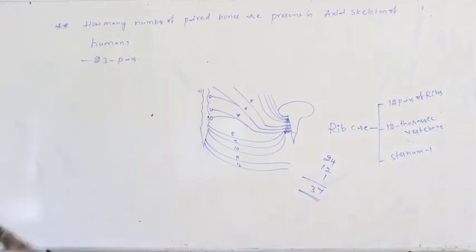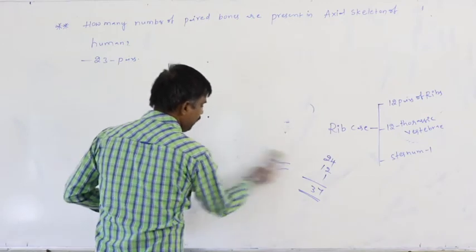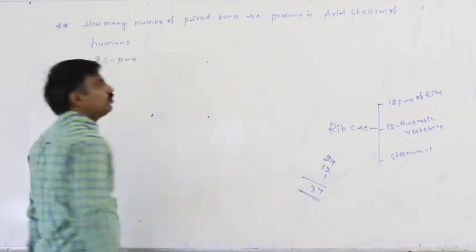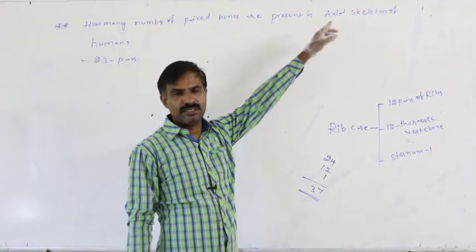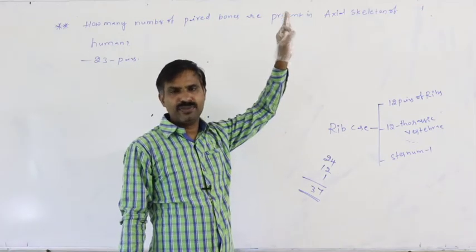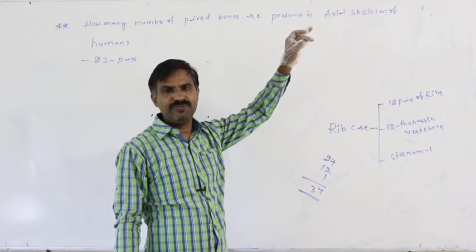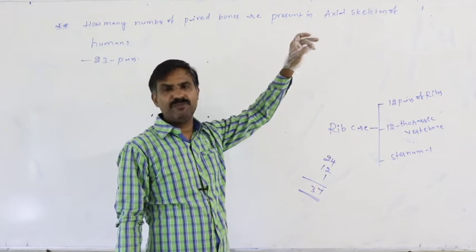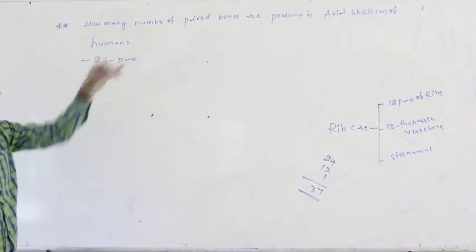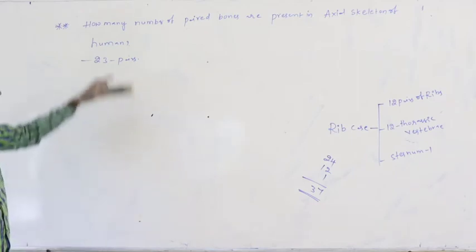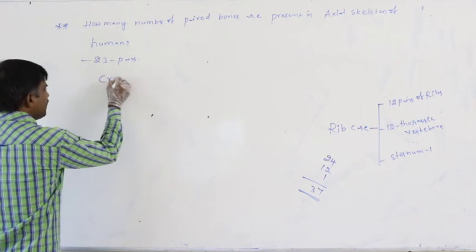What are the 23 pairs? At first you have to recall what structures together constitute the axial skeleton: cranium, facial bones, sternum, vertebral column and ribs. In the cranium, how many paired bones are present?